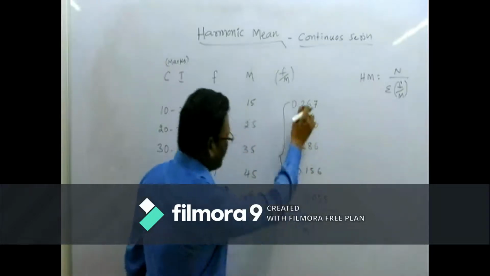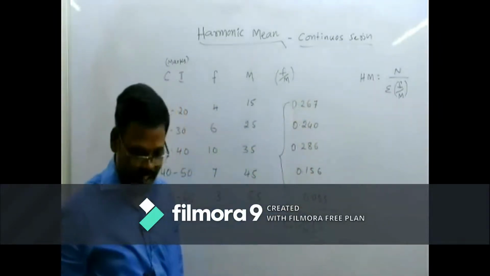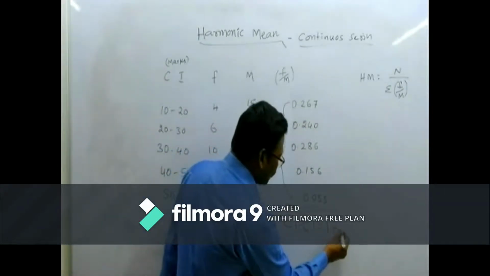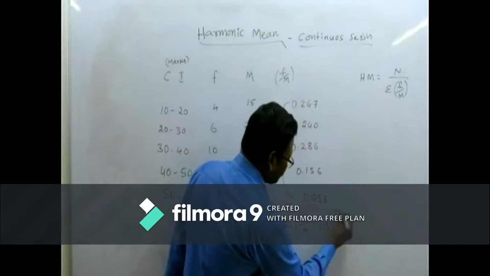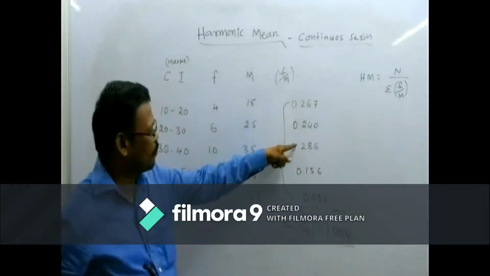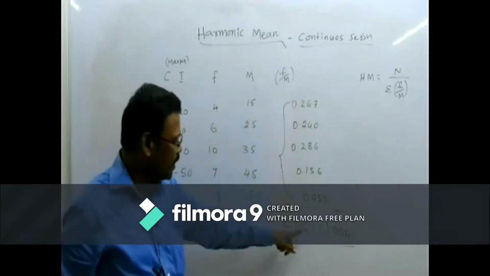So how much will we get if we add all these values? We will get 1.004.